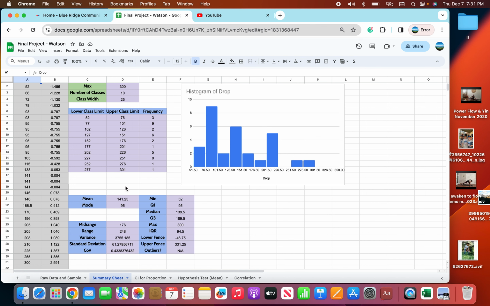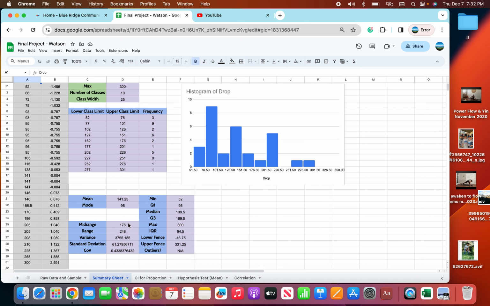Down here we have my mean, which was 141.25. My mode was 95. My min was 52. The first quarter, 95. Median, 139.5. Quarter 3, 189.5. Max, 300. Interquartile range, 94.5. Lower fence was negative 46.75, and upper fence was 331.25. There wasn't really any outliers.